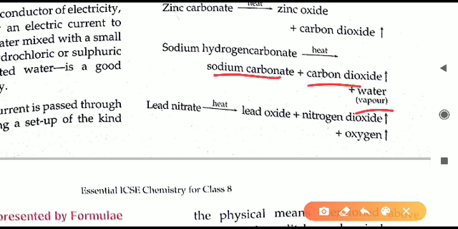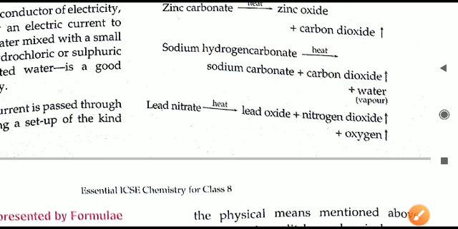In class 7 you will learn about this. The application of baking soda in the bakeries is because it produces carbon dioxide. This carbon dioxide will make the cake softer. How it is done, you have seen in class 7 already.